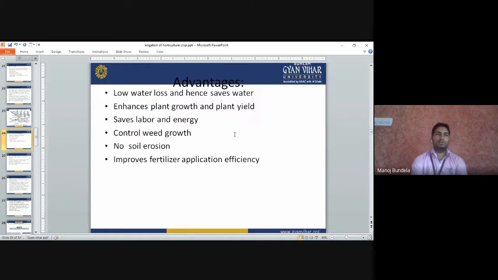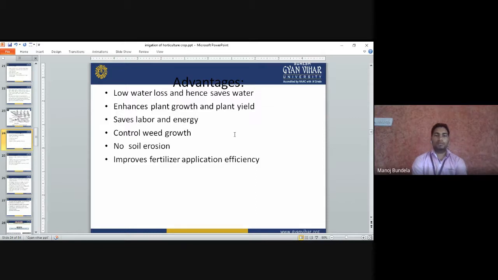Control the weed growth. The water is available to the root zone of the plant, but in the other areas the water is not available. So if water is not there, then weeds will not grow. So it will control the weed growth. No soil erosion, because water goes drop by drop, so soil erosion will not be there.